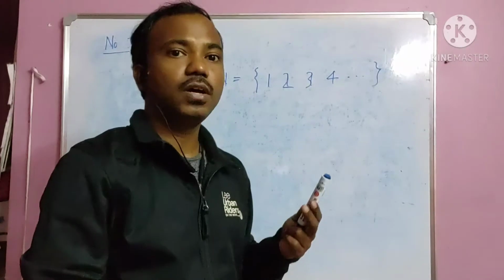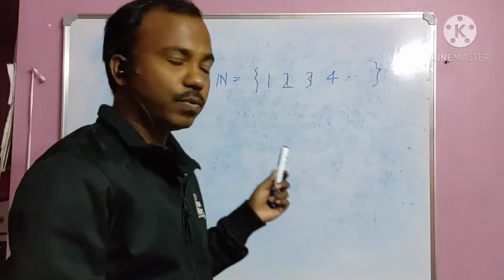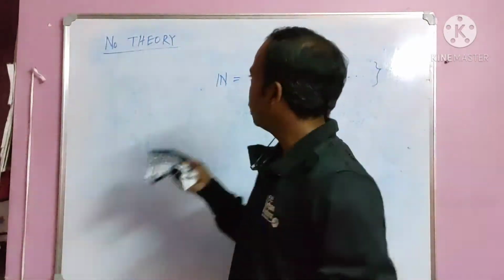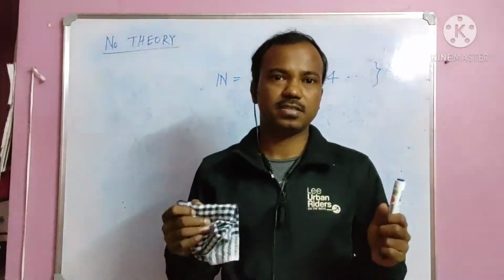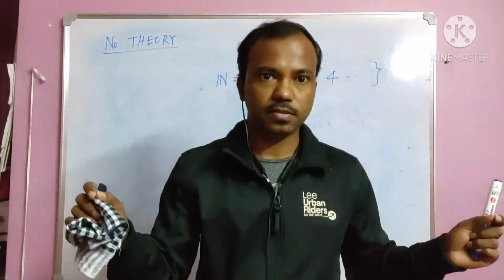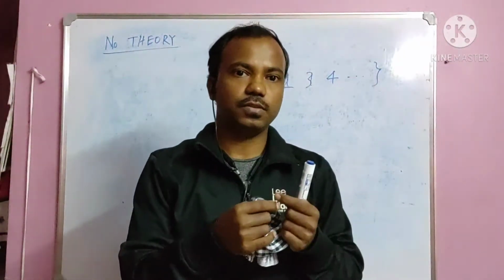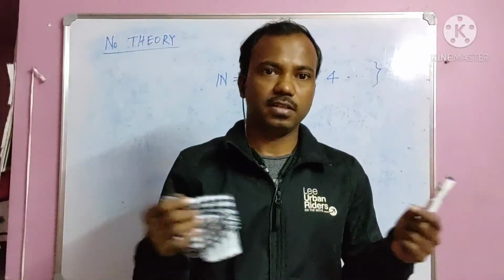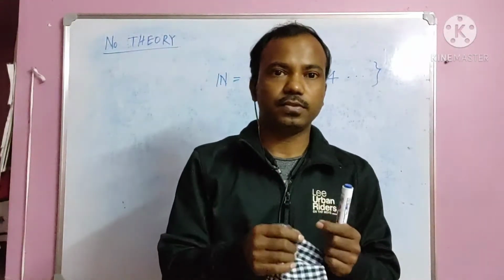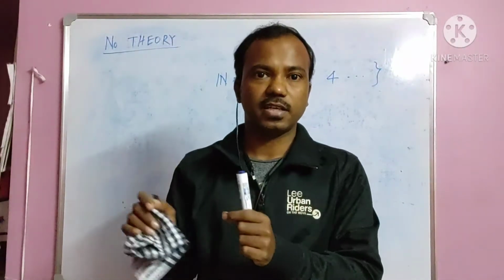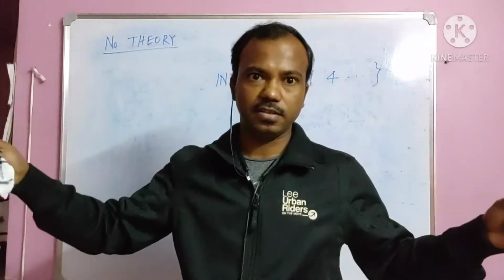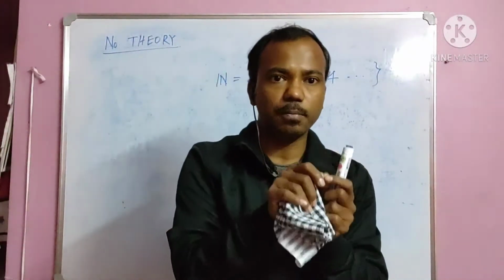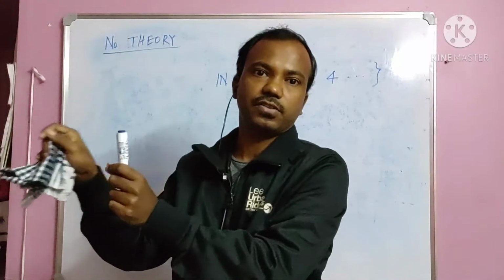The first one is called well-ordered set. This set is well-ordered, and there is another one as well. But before starting with well-ordered, let me tell you what an ordered set is. Before saying well-ordered, you must know what ordered is. A set of numbers is said to be ordered if we can arrange its elements in a line, give them an order so that we can compare each element to the other elements.